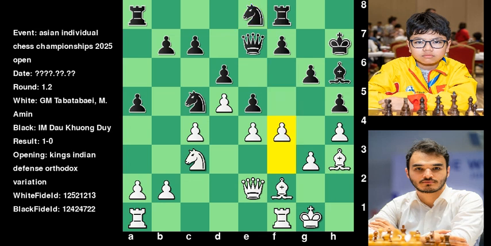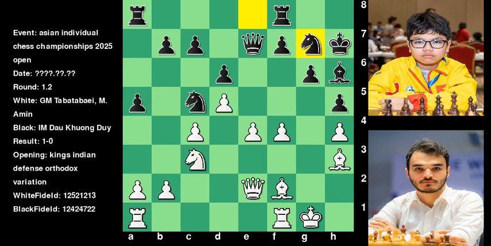Pawn f4. Pawn takes f4. Pawn takes f4. Knight g7. Pawn e5. Think carefully, what is the best move for Khuong? Pawn b6 is the correct move because